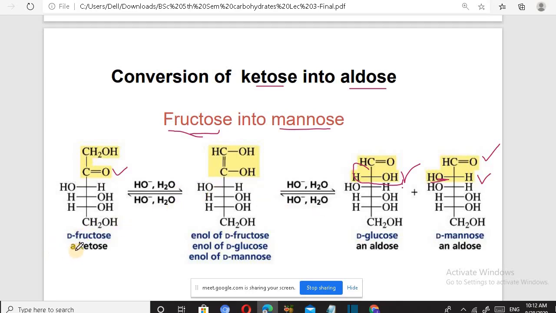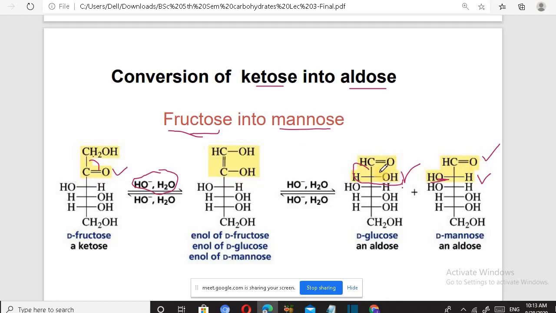So first is fructose. When it is treated with water in alkaline medium, this enol is formed, in which this hydrogen moves to oxygen and these electrons move to carbon, and a double bond is formed, and it is CHOH, the enol. And then further on alkaline hydrolysis, this can give this molecule or this molecule.